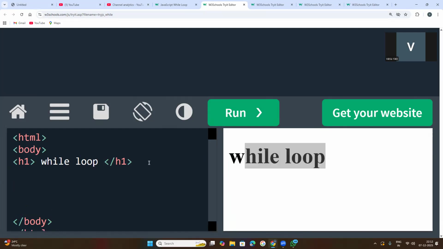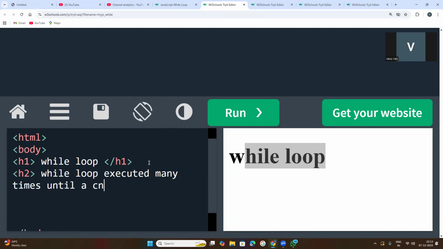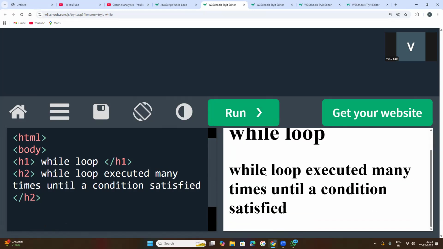If you want to write a subheader: "while loop executed many times until a condition is satisfied." Close it with the end tag. Now run this. What is the main role of the while loop? The while loop is executed many times until a condition is satisfied.